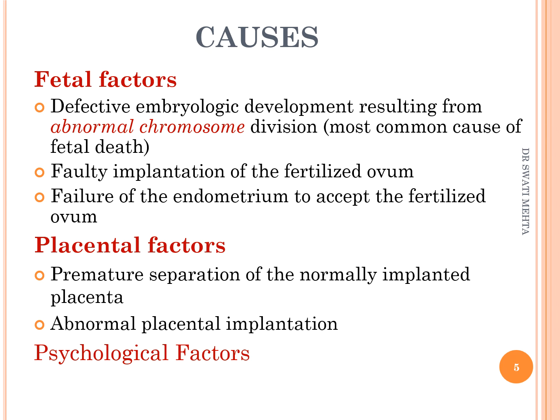The placental factors are premature separation of the normally implanted placenta, or abnormal placental implantation. And the psychological factors, which we can consider fear, anxiety, worry, grief, sorrow, etc.